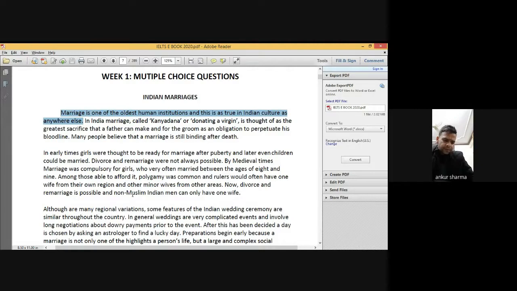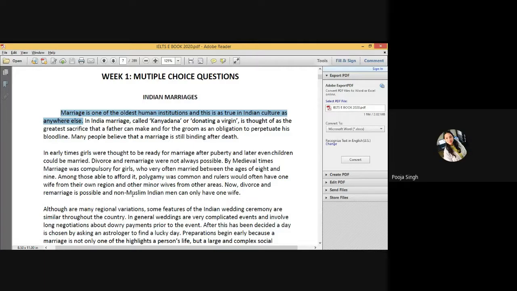Actually, sir, in this particular passage, marriage is the oldest human institution, as this is true in Indian culture. So what we are talking about is the marriages which are being held in the Indian society. According to me, it's just a kind of religious practice, and they name it Kanyadan or donating a virgin. Okay, thank you. Pooja, what do you think about it?